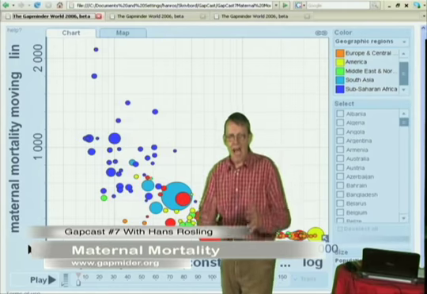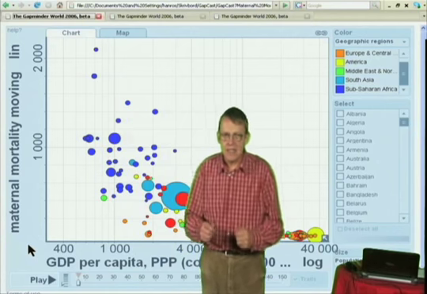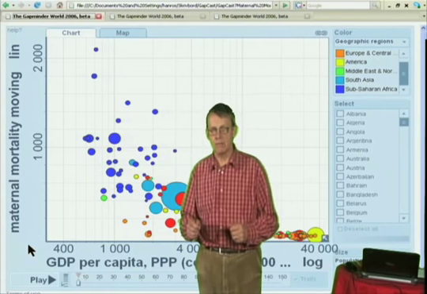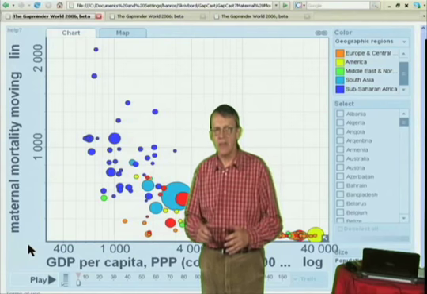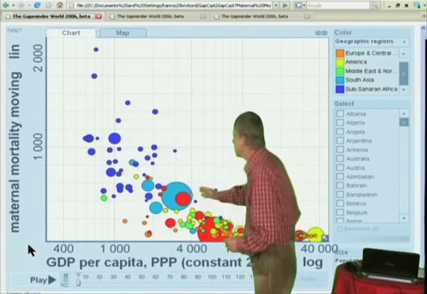How many women die each year in the world while giving birth? A recent estimate says 500,000, but the number is uncertain, and the variation of those deaths in the world is very wide. Look at this chart.